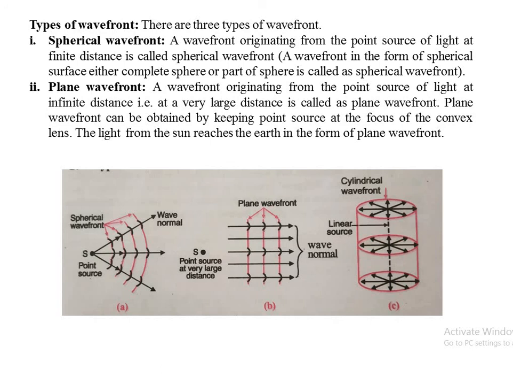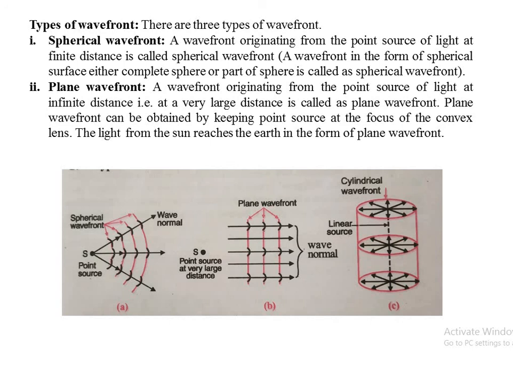Second one, plane wavefront. A wavefront originating from the point source of light at infinite distance, that is, at a very large distance, is called a plane wavefront. Sunlight coming from the sun towards the earth, as it covers a very large distance, will be in the form of plane wavefront.